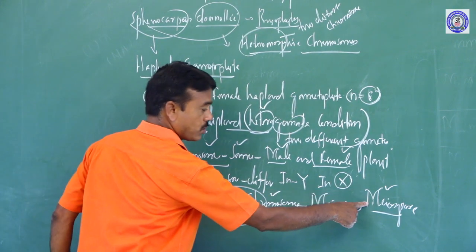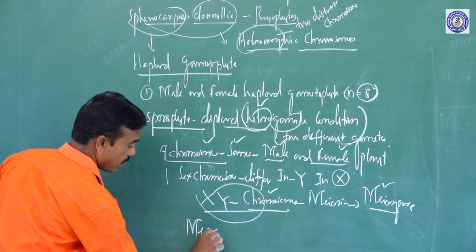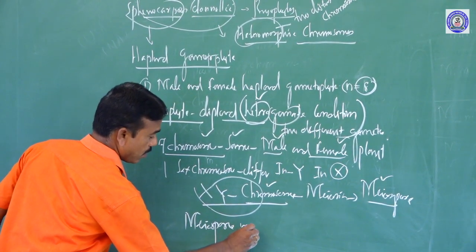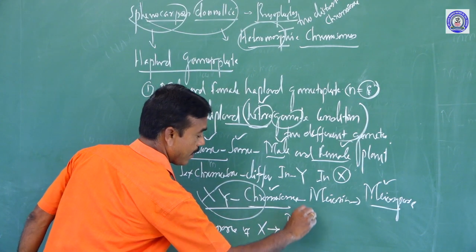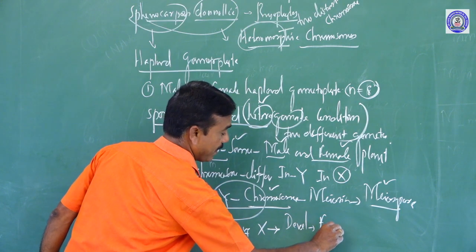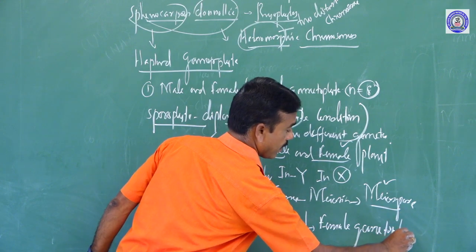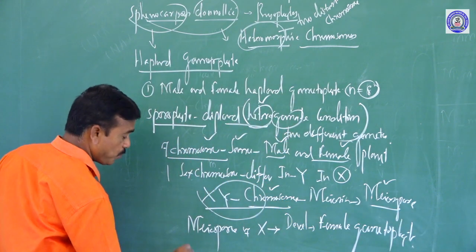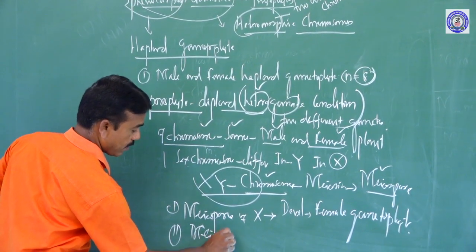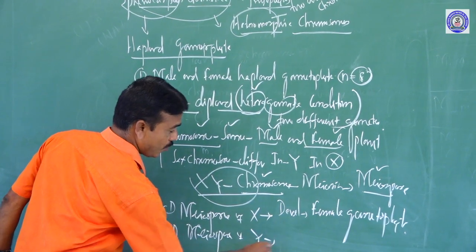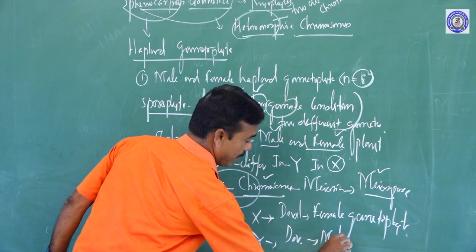Among the meiospores, those carrying the X chromosome develop into female gametophytes. The meiospores carrying the Y chromosome develop into male gametophytes.